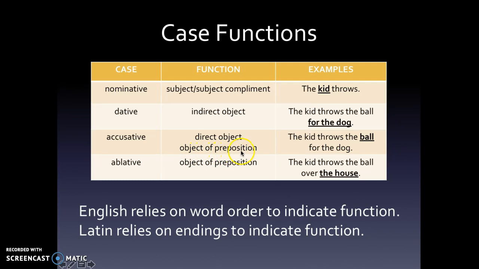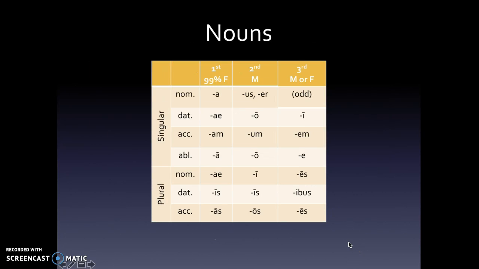Accusative can also be objects of preposition. Ablatives can be objects of preposition. The kid throws the ball over the house. Over is a preposition, so over the house would be a prep phrase. House would be the object of the preposition. So remember, English relies on word order to indicate function. Latin relies on endings to indicate function, so make sure you know your endings.